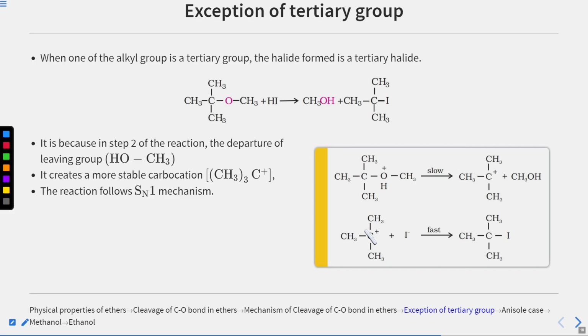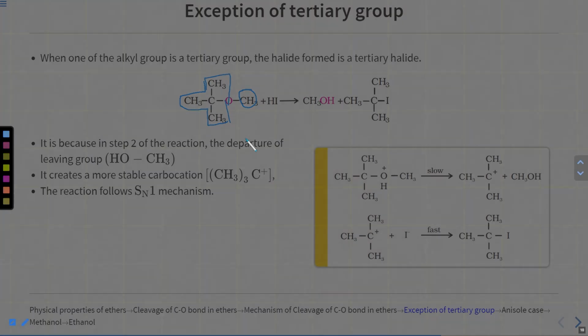So what we do, we take an ether that is having a tertiary carbocation. This one is primary, no problem. But this is tertiary. You can see that this is tertiary. So what happens now? If we have a tertiary carbocation available, only if a tertiary carbocation is available, then it will not go through the SN2 mechanism, it will go through the SN1 mechanism. Let me give a clear idea of it.